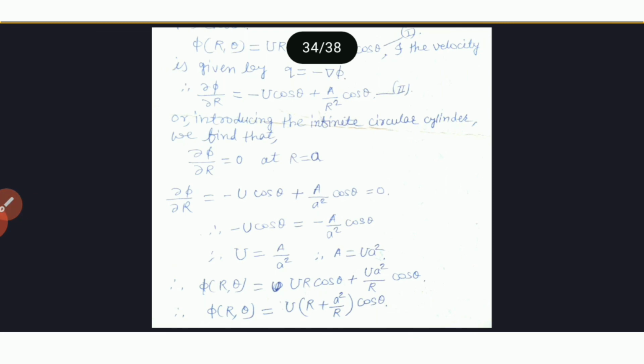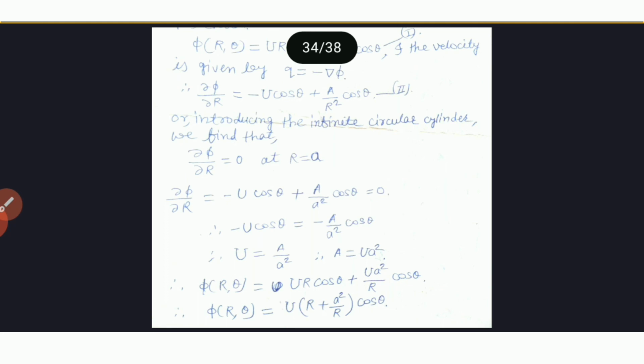So φ of r, θ is equal to, we put the value of this U a square in equation first. So U r cos θ plus U a square upon r into cos θ, and therefore φ of r, θ is equal to, cos θ is common here, U in bracket r plus a square by r.